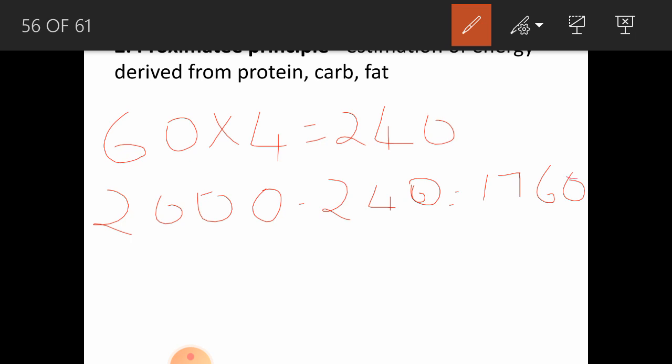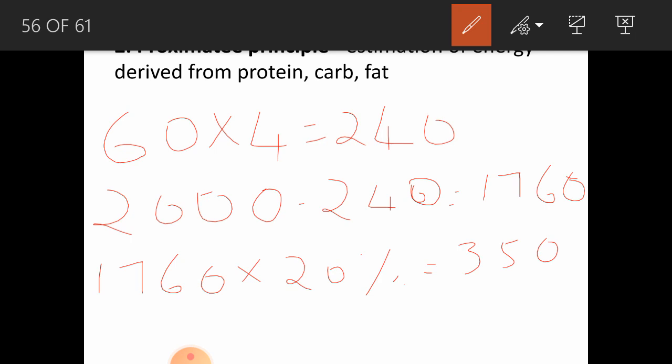1760. So as a general rule, 20% of the total calories should be supplied by the fats. That is 20% of 1760, that's coming around 350 kilocalories that should be provided by the fats.